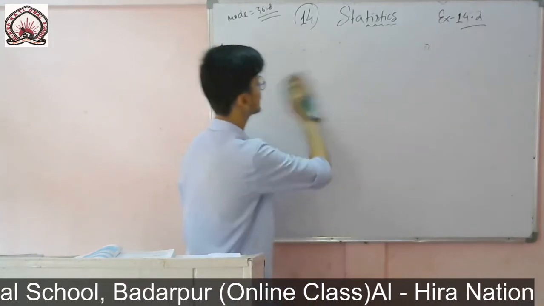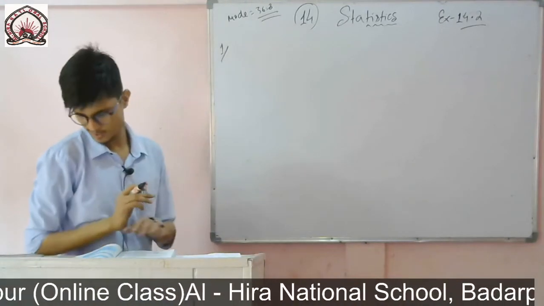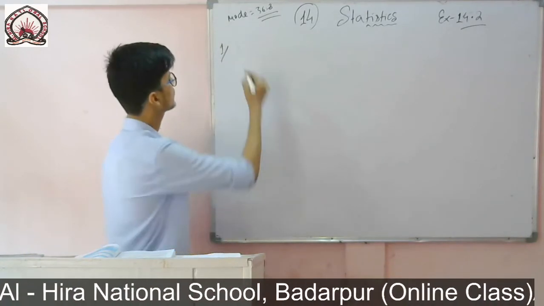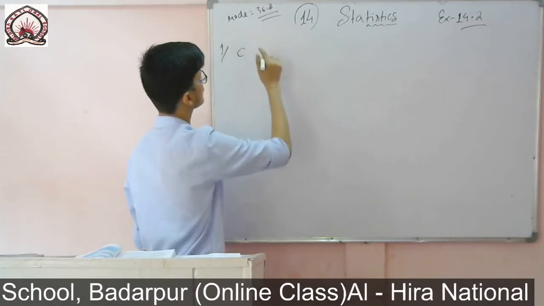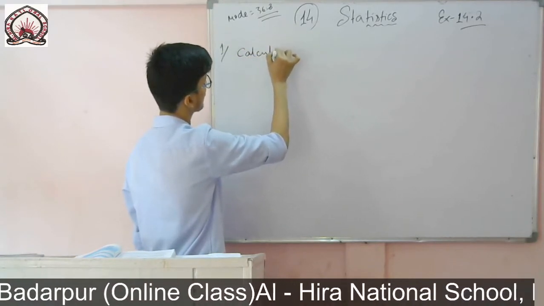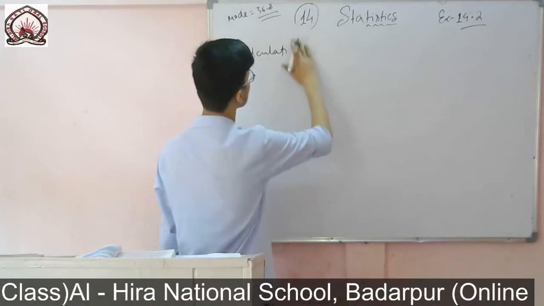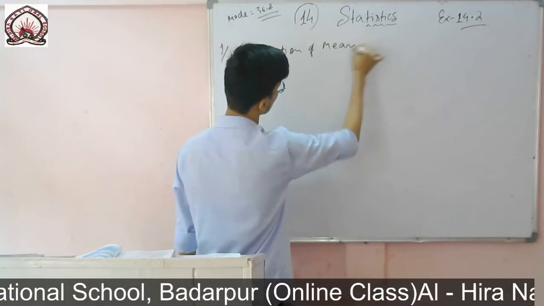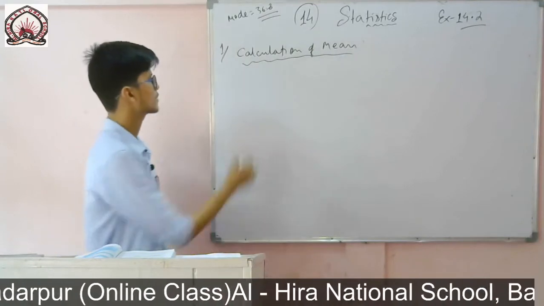So mean, like earlier, by using any method I can do, but here frequency and these things are not so big, so let me do it by direct method. If you want, you can use step deviation, anything. Calculation of mean.